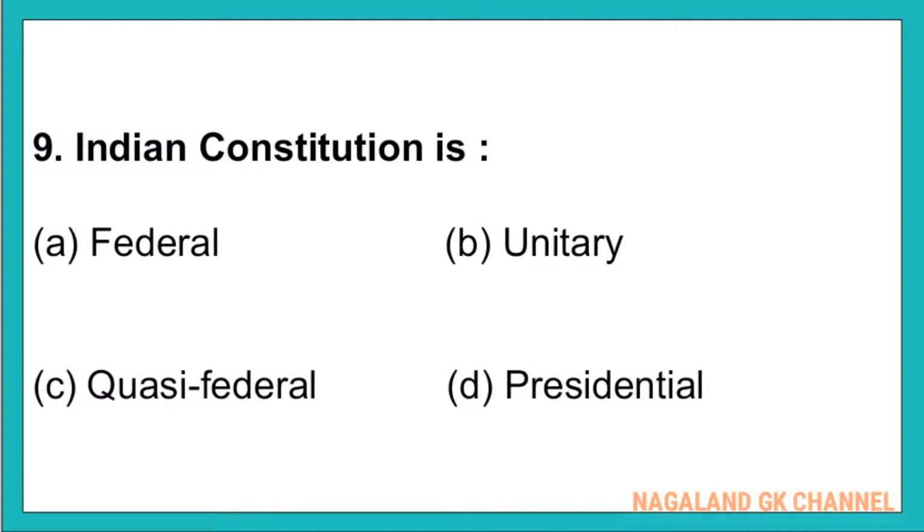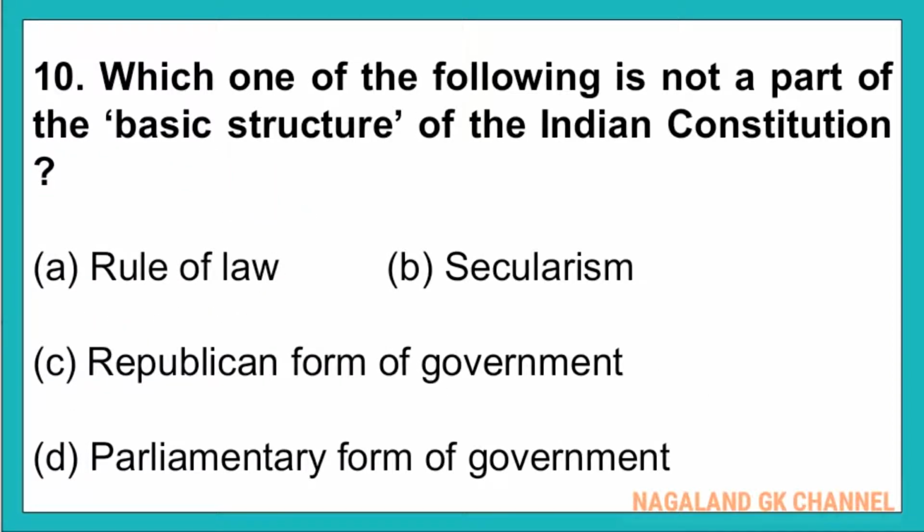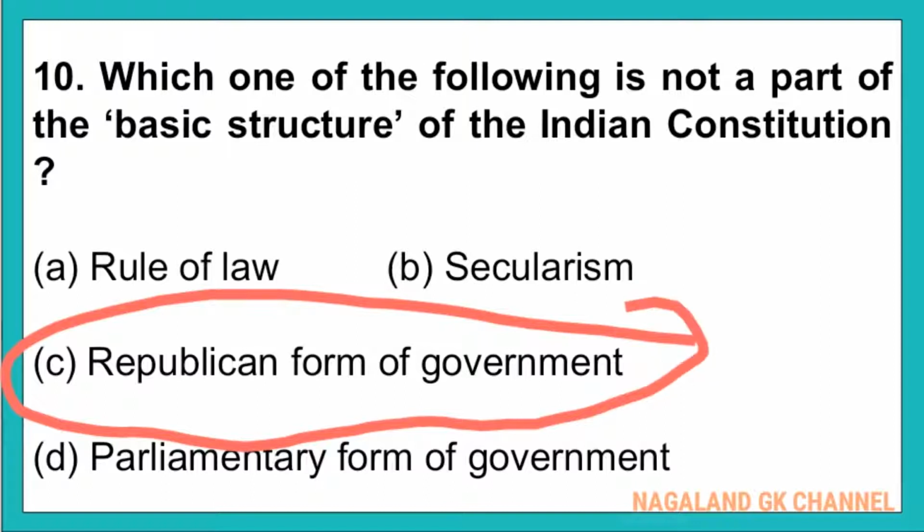Question number 9. Indian Constitution is? Correct answer is option number A, that is federal. And question number 10. Which one of the following is not a part of the basic structure of the Indian Constitution? And here, the correct answer is option number C, that is Republican form of government.